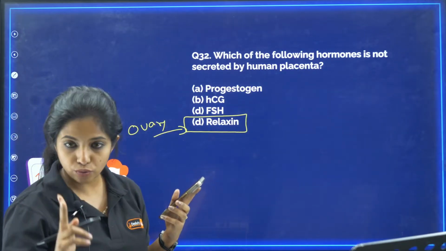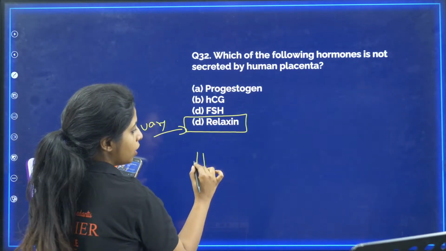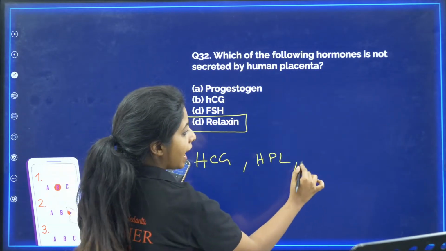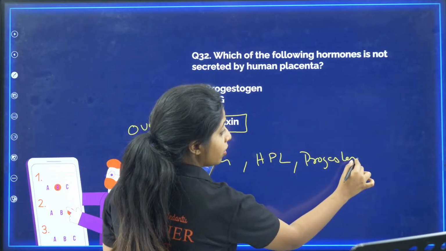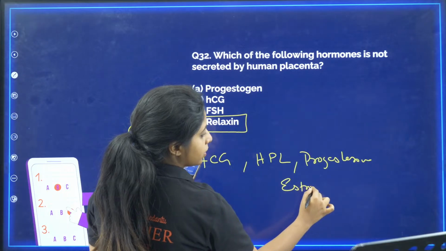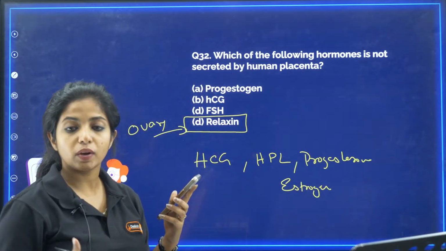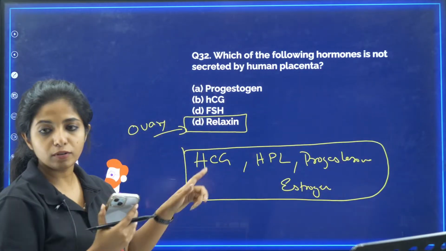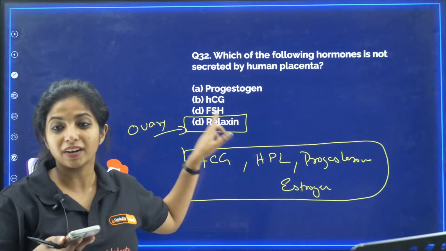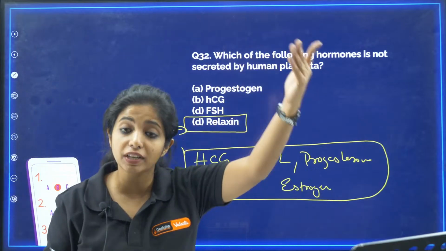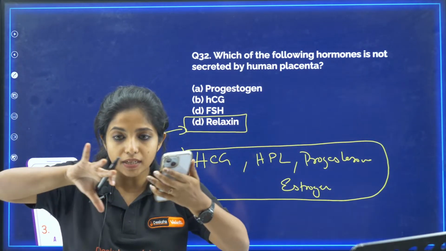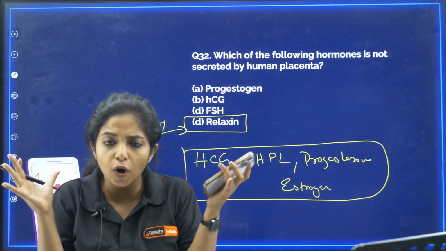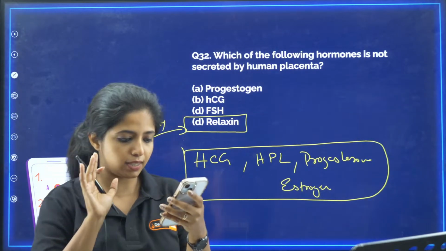Okay, placenta produces 4 hormones. Listen to me carefully. Human chorionic gonadotropin, HCG, and human placental lactogen, and then progesterone, and also estrogen. Progesterone and estrogen are already released by ovary as well, but later on placenta takes up this job and produces it. So 4 hormones, HCG, HPL, progesterone and estrogen. Relaxin is produced by ovary during later phase of pregnancy. At that point your muscles and everything have to relax, cervical region has to relax so that the baby can easily move out. If it contracts, can the baby move out? No. So that is the thing.